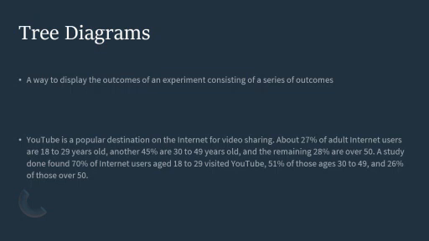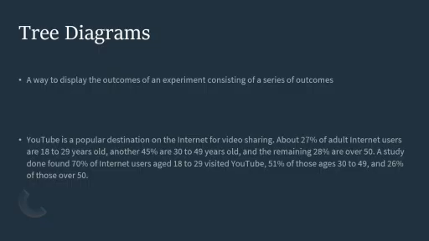So we have an example here with YouTube, which is run by Google. 27% of adults that use the internet are between the ages of 18 and 29. Most of them are looking at the memes. Another 45% are between 30 and 49, and the last 28% are over 50. The study shows that 70% of those that are 18 to 29 visit YouTube, 51% for 30 to 49, and 26% if they're over the age of 50. So all them old people are still looking at YouTube.